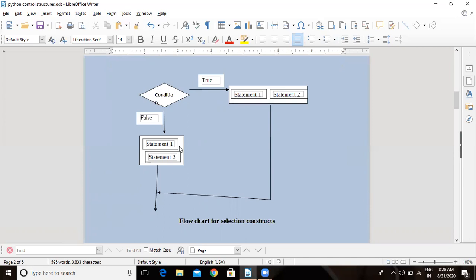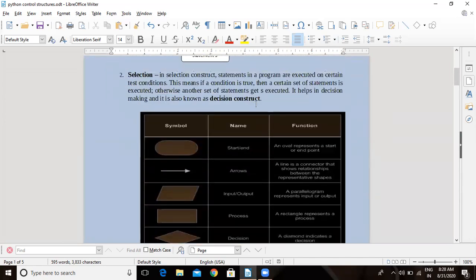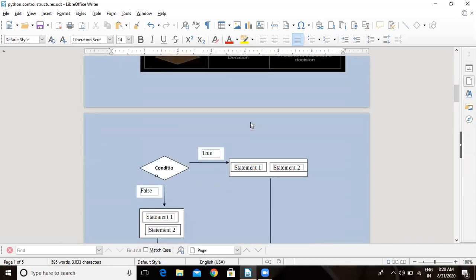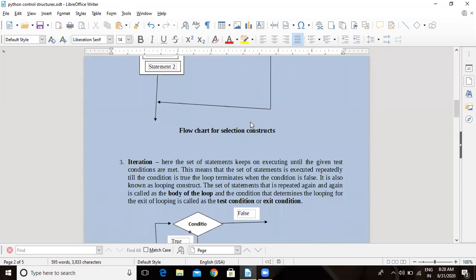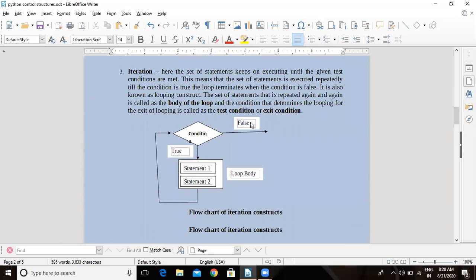We have three constructs. What are those three concepts? Sequence, selection, iteration. Selection is known as decision construct, in which you have to take the decision and it returns a Boolean value, either true or false. The third construct is known as iteration. Iteration means repetition, looping. Certain times we need to repeat the same statements again and again.